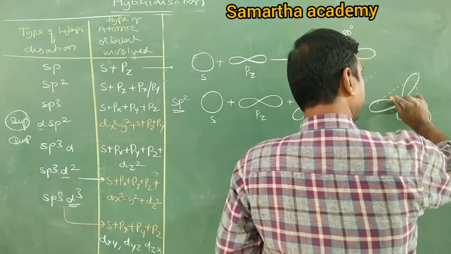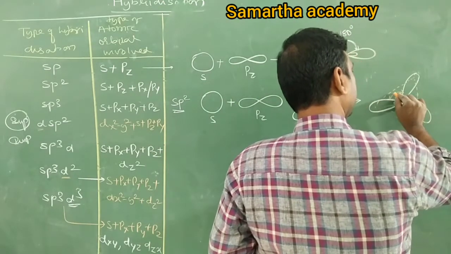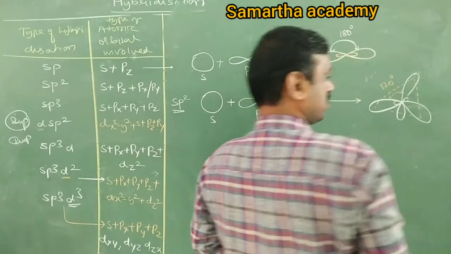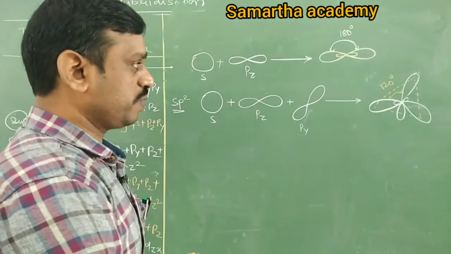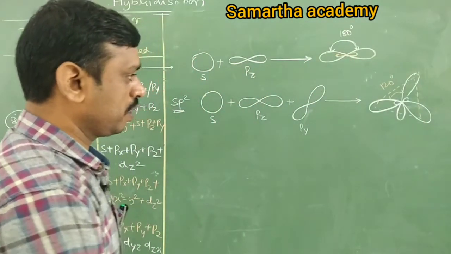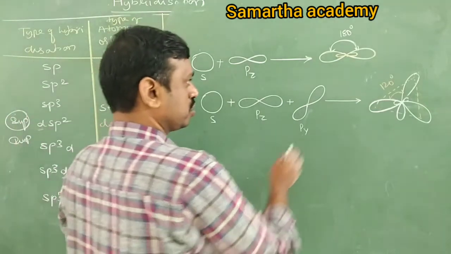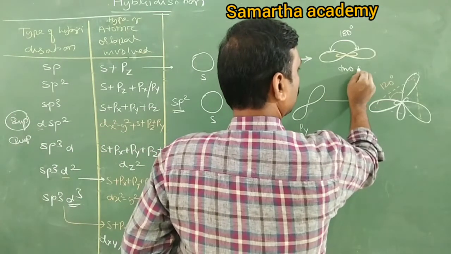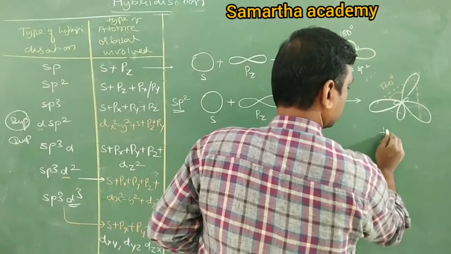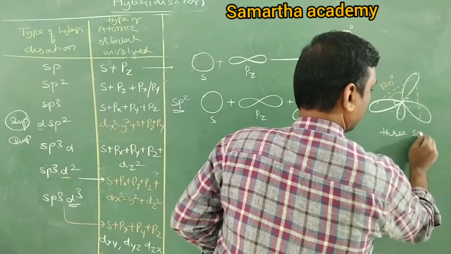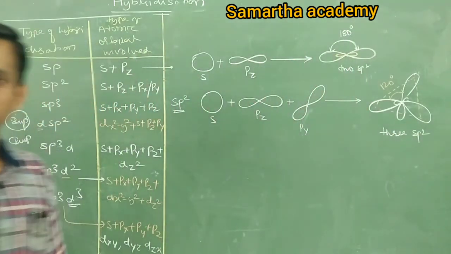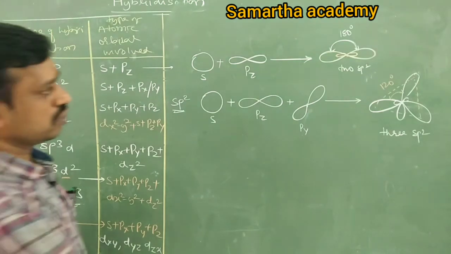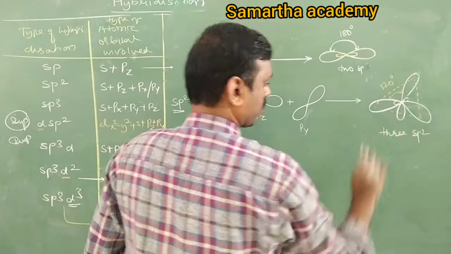What is the angle between any 2 sp2? 120 degrees. There are 3 sp2. So here are 2 sp, and here are 3 sp2 hybrid orbitals.